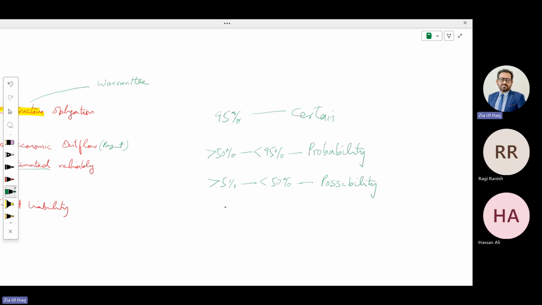But if there are chances less than 5%, less than, not greater than, less is L shape, that is called remote.